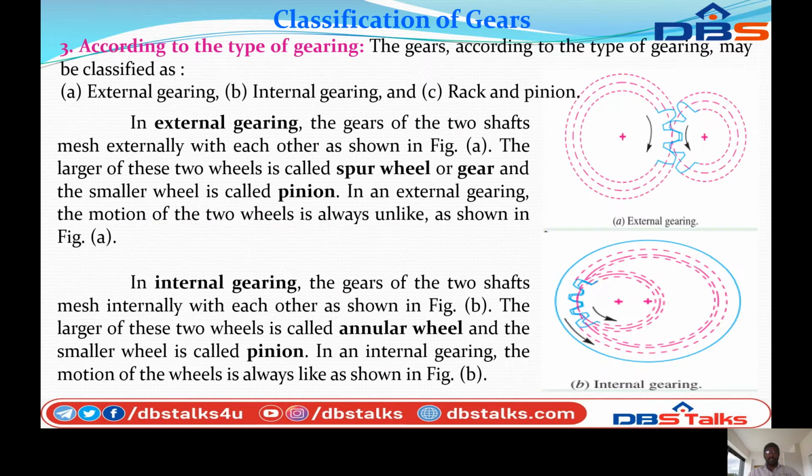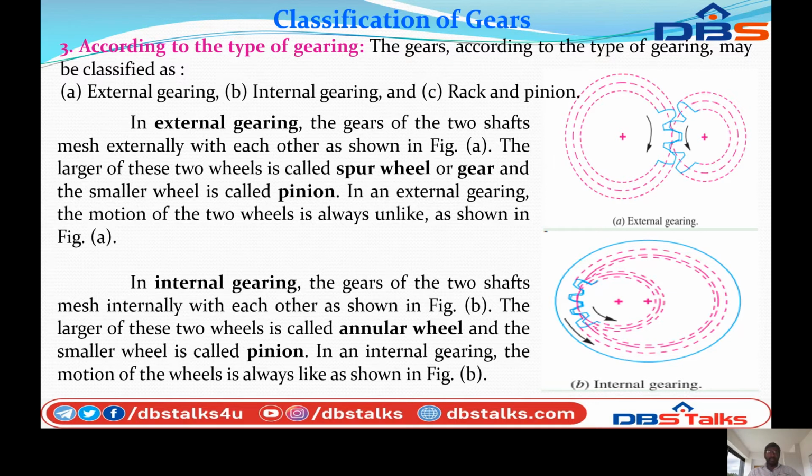Next, another classification is according to the type of gears. The type of gears can be classified into three types. The first one is external gears, the second one is internal gears, the third one is rack and pinion gears. So first, the external gears.